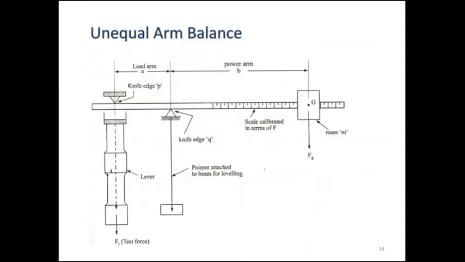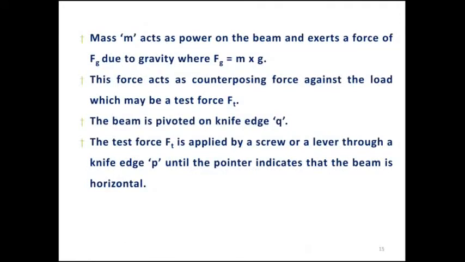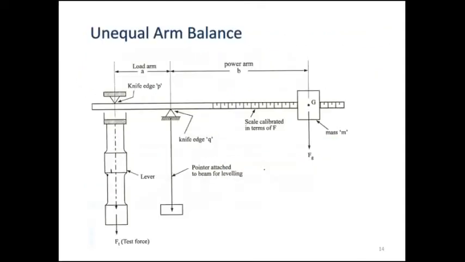So let us find out the force. Mass M acts as a power on the beam, which exerts a force Fg due to gravity. That means Fg equal to M into G. On the right portion of the scale, you can see the Fg force acting with the mass M. So Fg is given by M into G, and this acts as a counterposing force against the load which is applied as the test force.